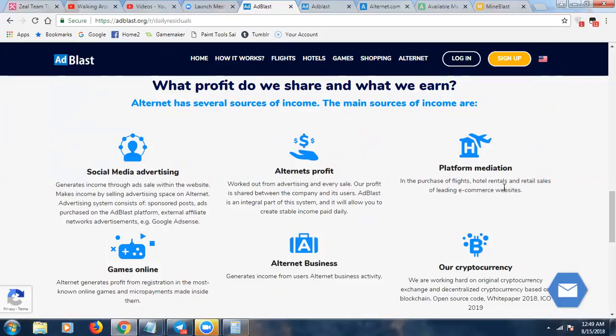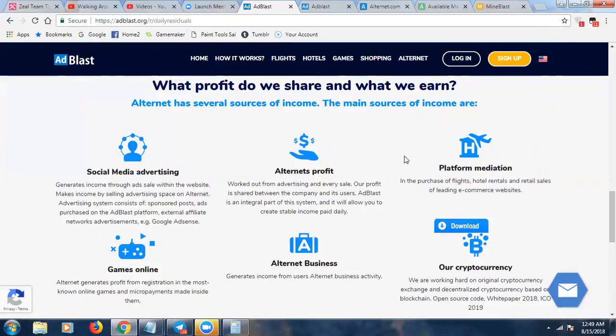Flights, hotels, rental, they have a full travel portal. They also have online gaming, Alternet business, and they are going to be launching their own cryptocurrency in 2019. It's going to be called Binaro. So again, they'll run an ICO for that, and they'll be launching that. These are the different sources of income that are going to be feeding the rev share.